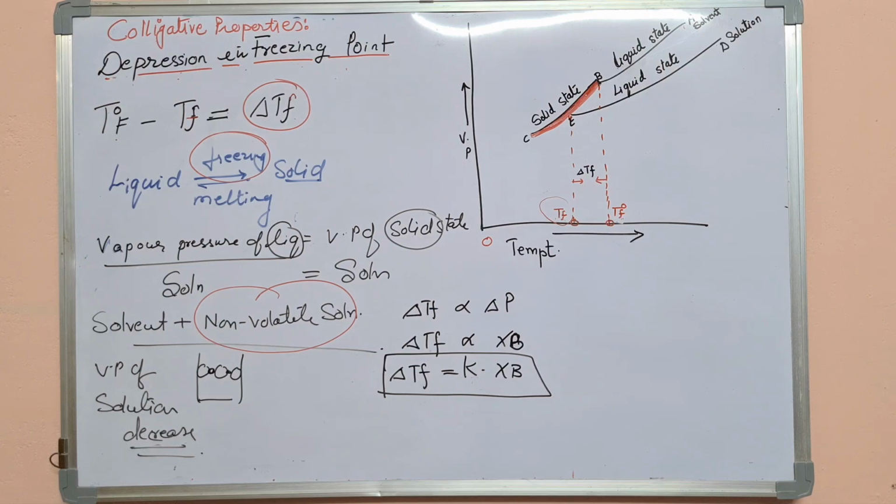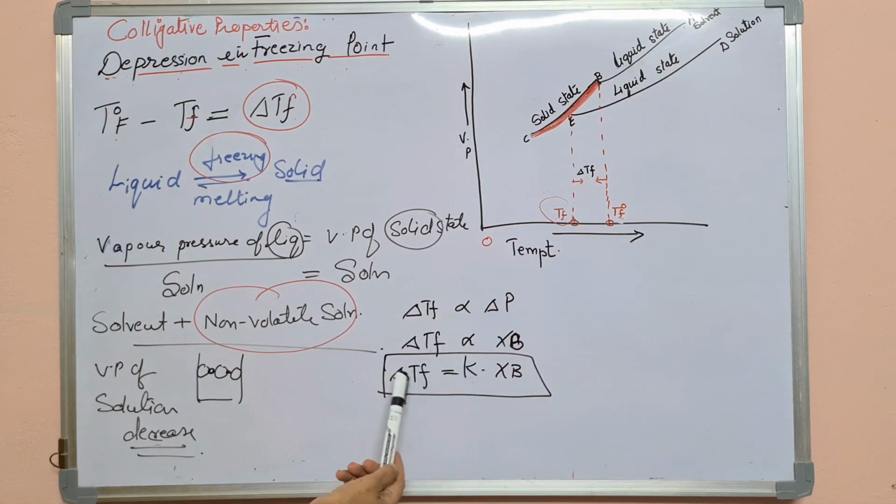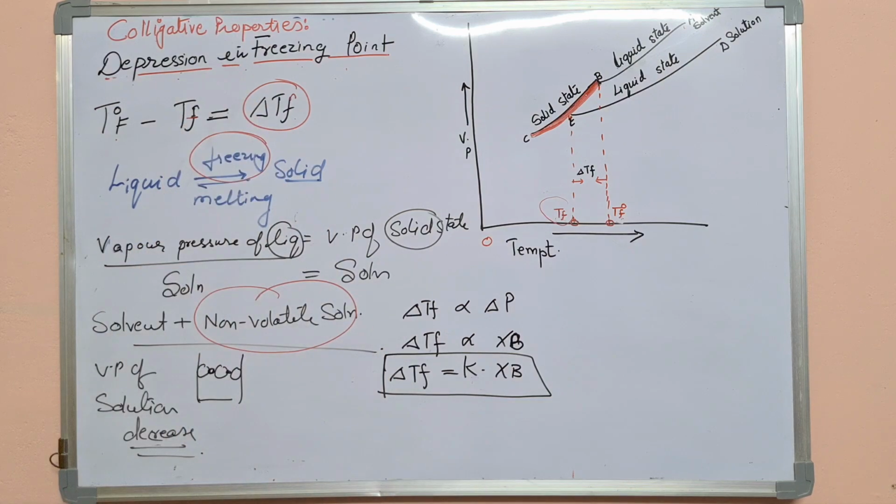So now we will see how to derive delta TF and prove that it's a colligative property. As it depends upon the number of the particles of the solute, we can say that the depression in the freezing point is a colligative property. And same for the elevation in the boiling point, you can see in the derivation that delta TB is proportional to XB.